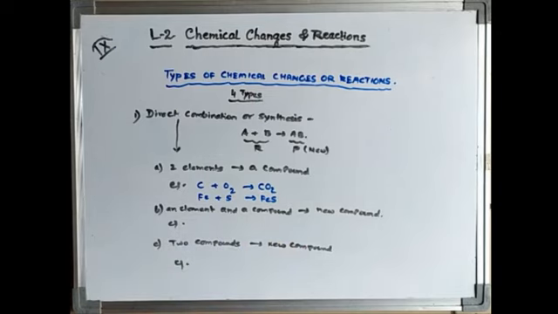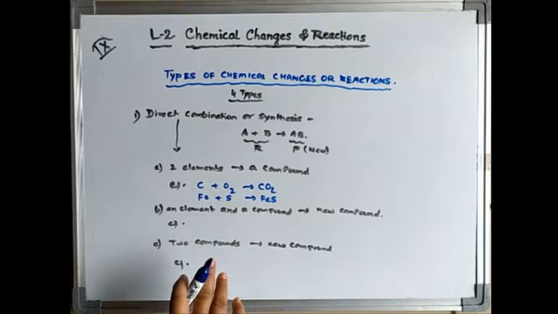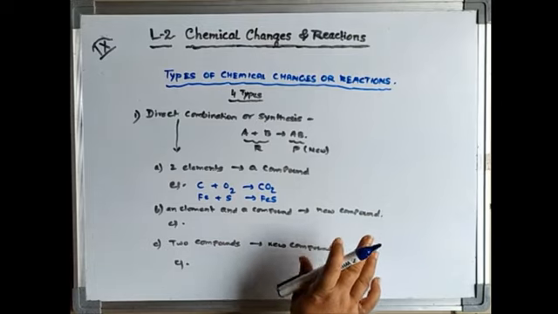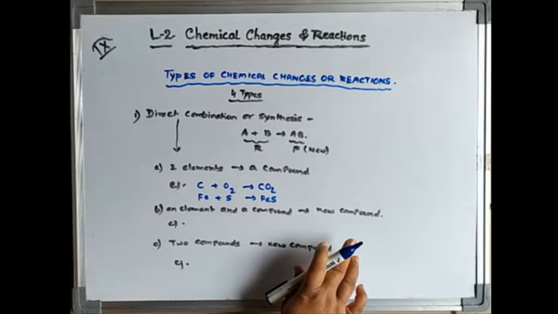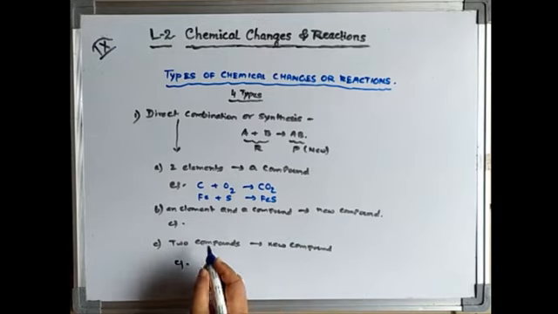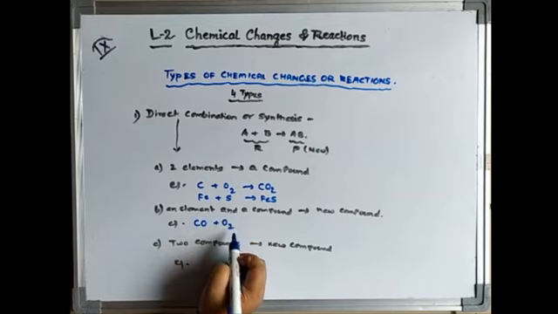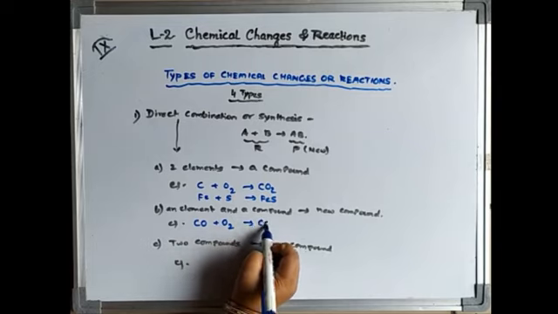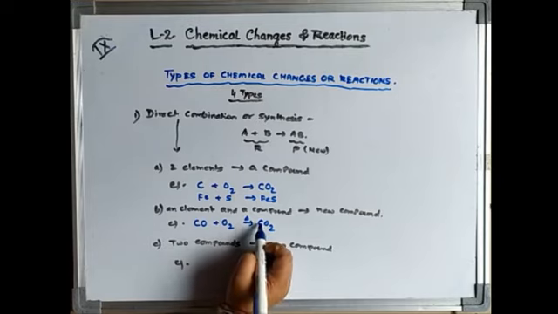This is one of the simplest ways. Now what is the second way? The second way is an element and a simple compound can also give another new compound to you. This is also coming under the direct combination because they are combining and forming a new compound. So let us take an example, carbon monoxide. Carbon monoxide is a compound because 2 different elements are there. Plus oxygen, it is an element, gives carbon dioxide. Now you balance it. With heat. Okay. So you balance it.